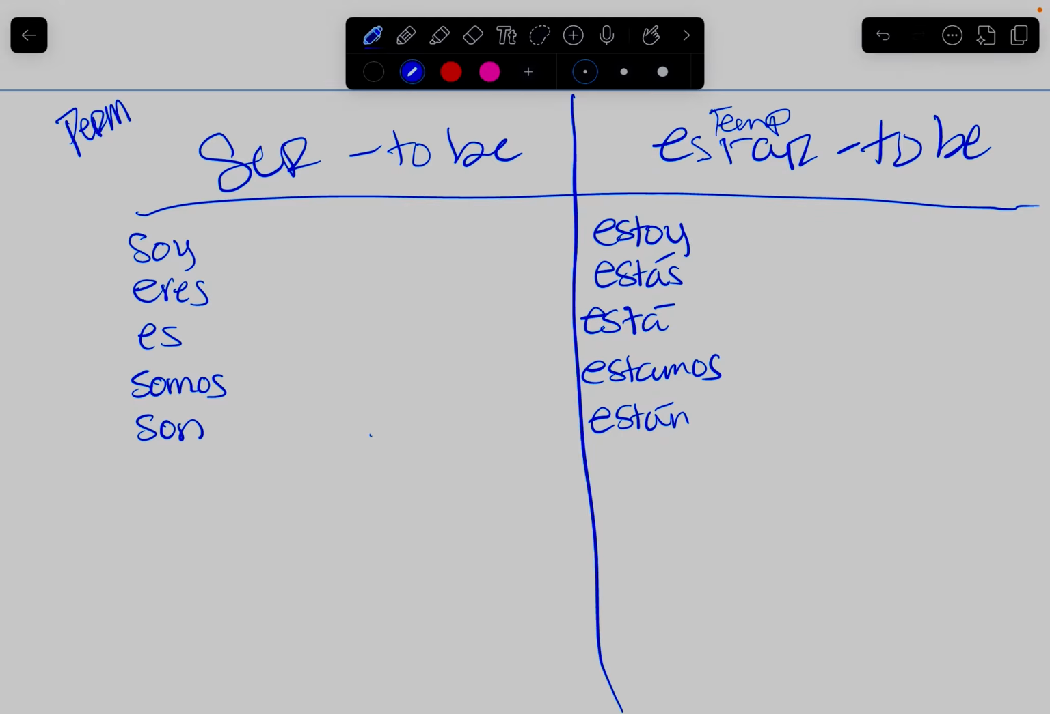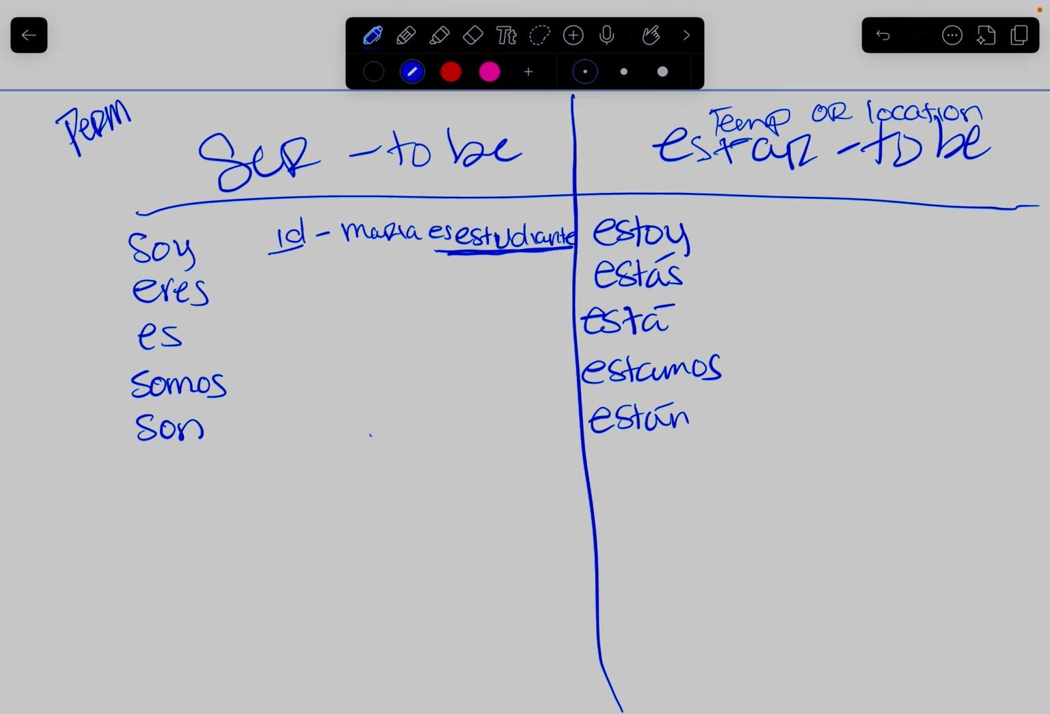Temporary. That's what it is. Or location. Ser has many different ways that you can use it. For example, you have one to identify people. So, you can say, María es estudiante. That's identifying that Maria is a student, right?